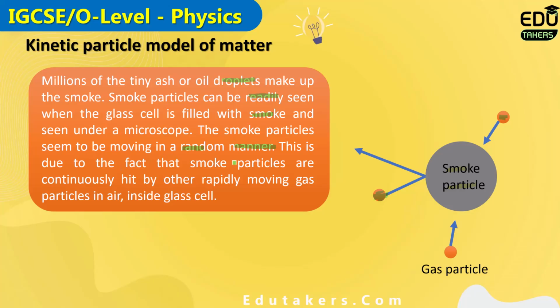This is due to the fact that the smoke particles are continuously hit by the other rapidly moving gas particles in the air inside the glass cell. So here there is a smoke particle which is continuously hit by the gas particles. When the smoke particle is hit by a gas particle, because of this collision, the smoke particle moves in any random direction, which is the Brownian motion of the smoke particle.